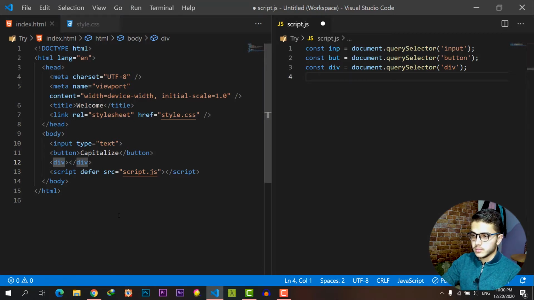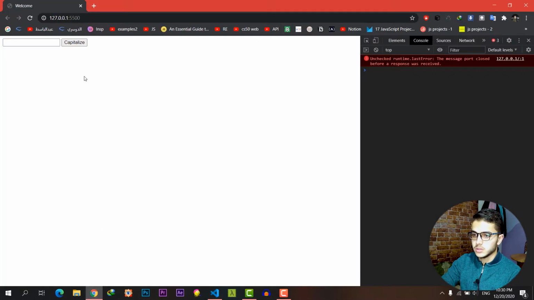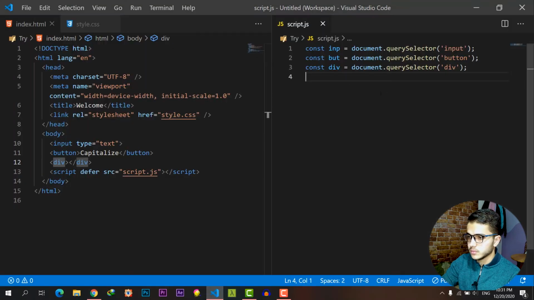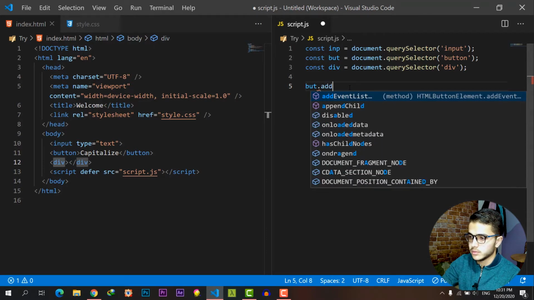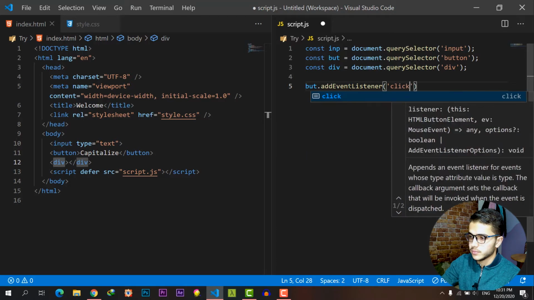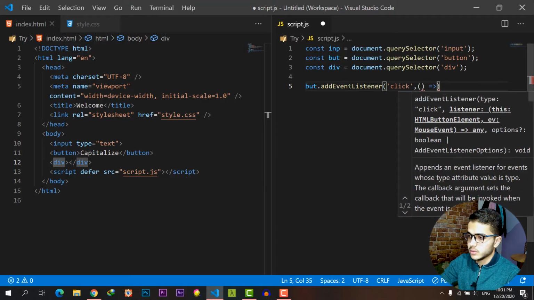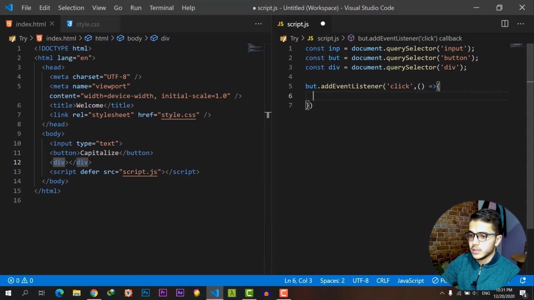Let's look at our website here. So that's it. We can type the words that we want here. We will click on capitalize, and then the result will appear here underneath. So what we need here is whenever this button is clicked, so addEventListener, click, we will use the arrow function.